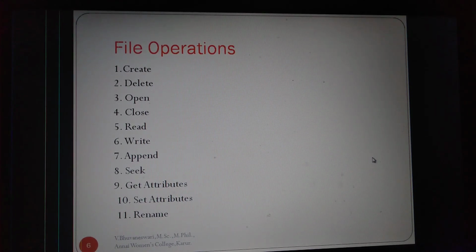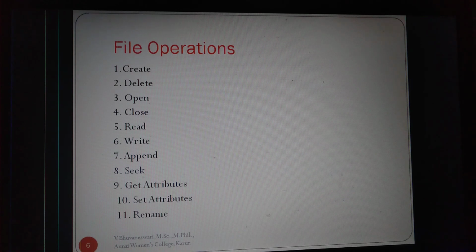Then file operations. What are the operations done on files? They are create, delete, open, close, read, write, append, seek, get attribute, set attribute and rename. The create function is used to create a new file. Delete removes the file. Open is used when we want to open an existing document for retrieving it. It is called the file open operation. Then close is used to close the file which was opened.